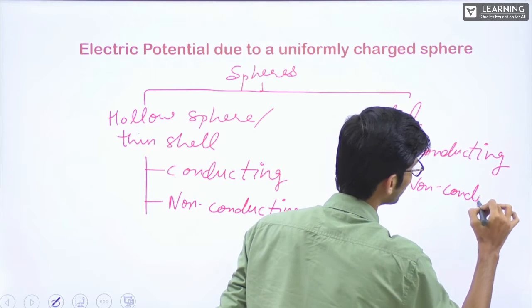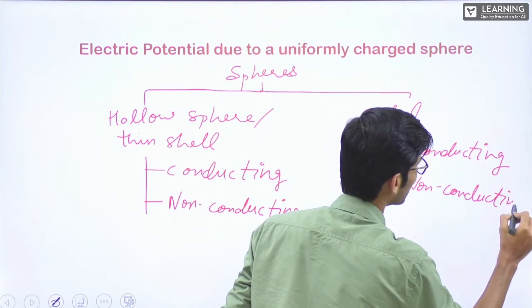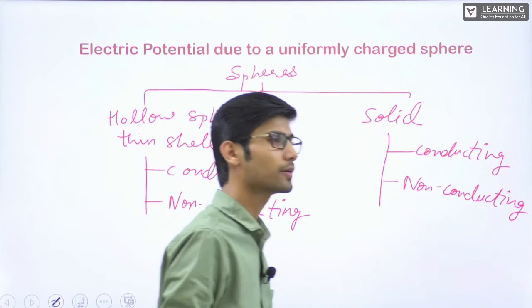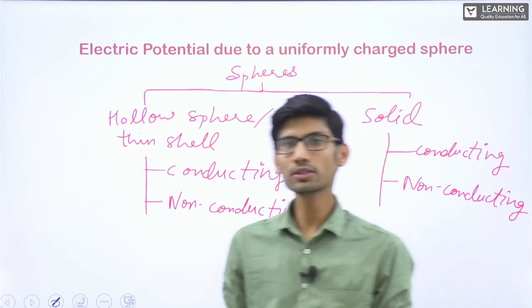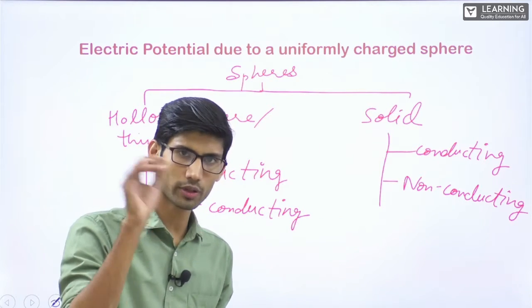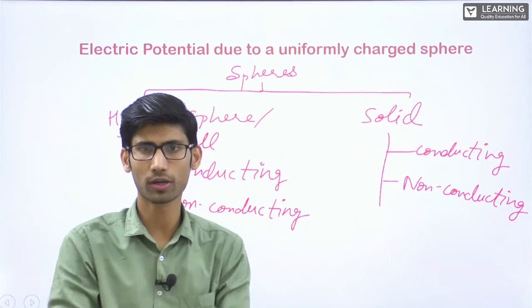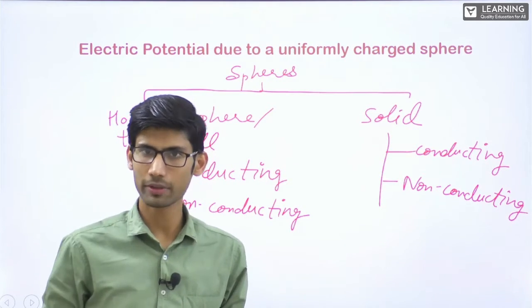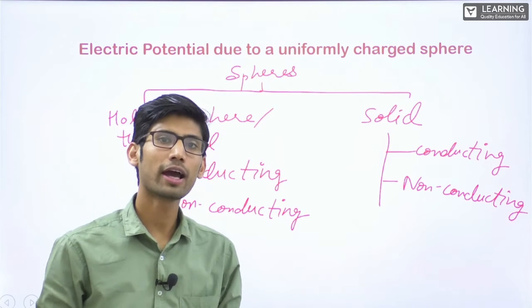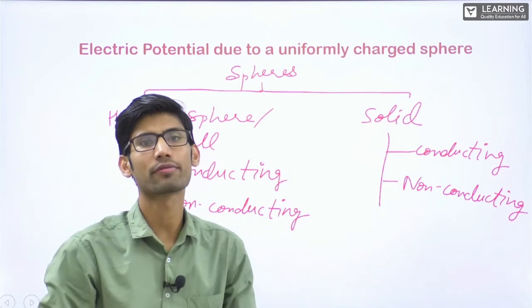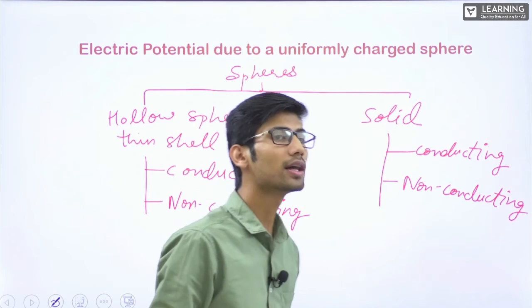I already told you the difference between conducting and non-conducting. Again, let me tell you, for people who have not watched that session. Conducting means, suppose there is a solid sphere and I give a lot of charge to it, I charge it completely. What will happen? The charge will not remain inside. The entire charge will come to the surface, because it is a conducting sphere.